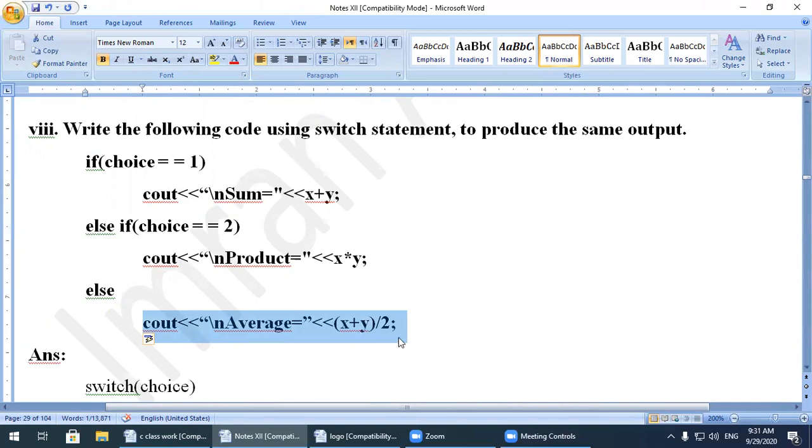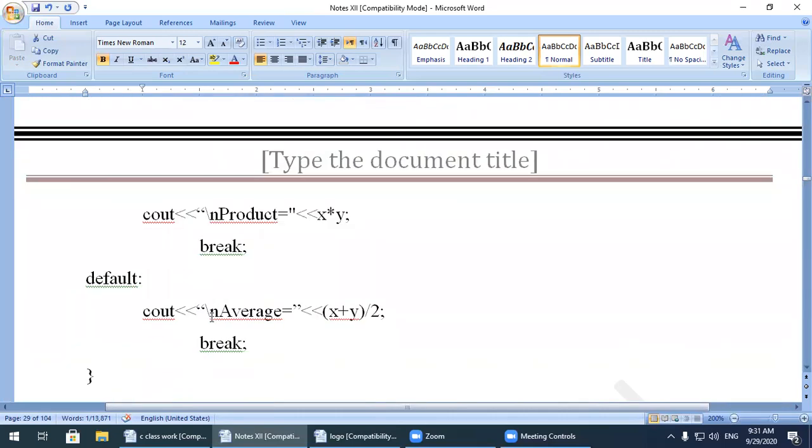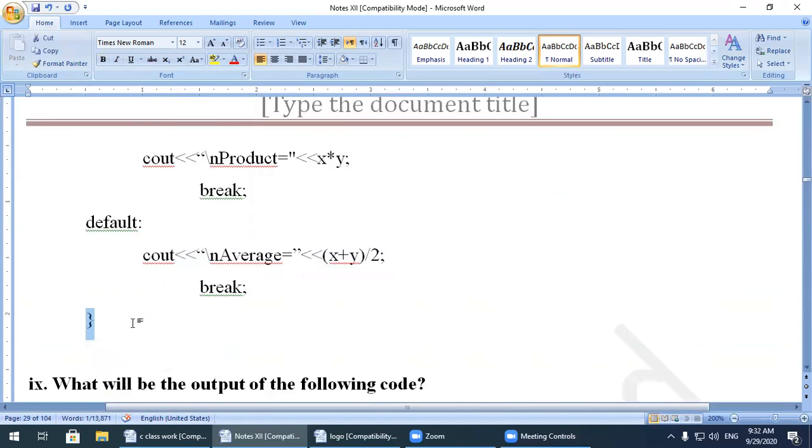So you don't need to change any statement, just convert the if else if statement into a switch statement. This is the process of converting an if else if statement into a switch statement. Same cout statement, and the closing of the switch statement is done.